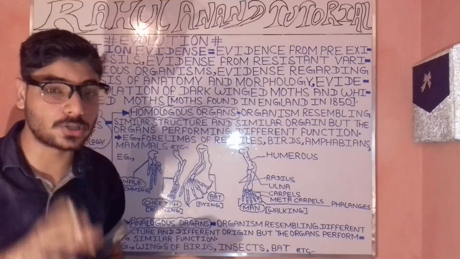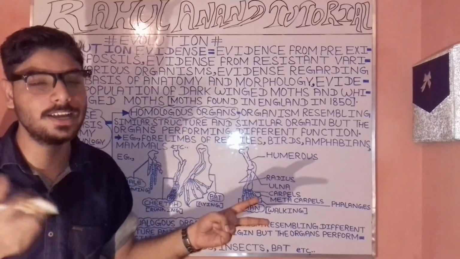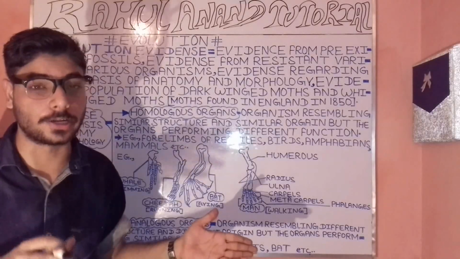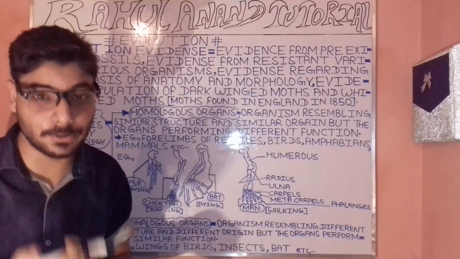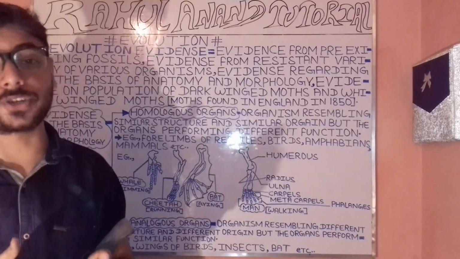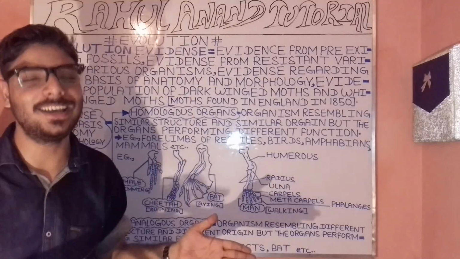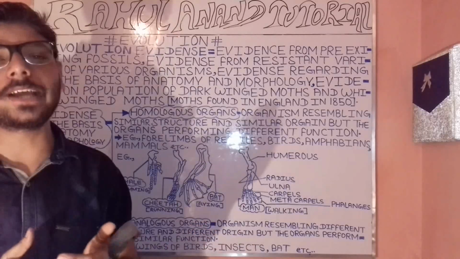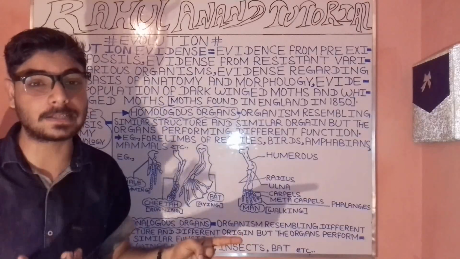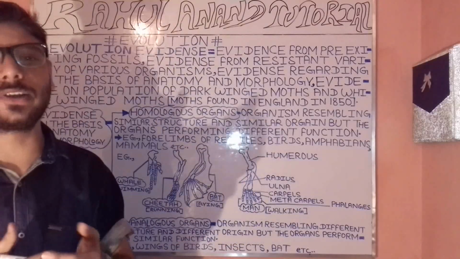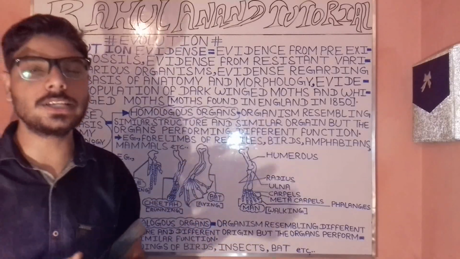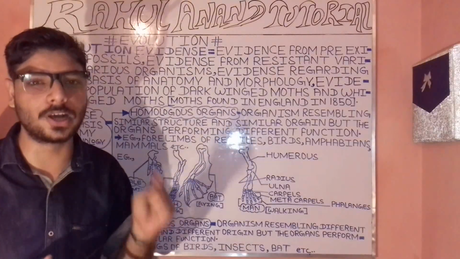Now let's understand what exactly the homologous organs are, and then what the analogous organs are. The homologous organs are those in organisms which bear or resemble a similar type of structure as well as come from a similar origin. But here we have an exception: these are particular organs which are specialized to perform different as well as vital works. So these come under the homologous organs case.